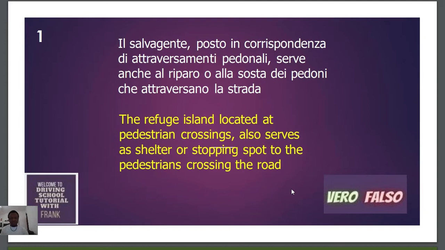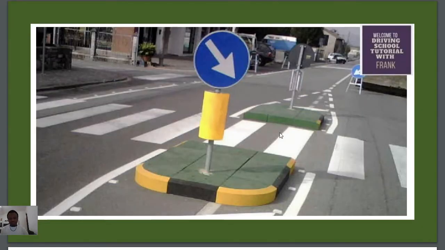Now, one thing we need to know here: what is a servagente? For example, the servagente is this one. And what does this servagente mean? This servagente is where, if for example a pedestrian is crossing and comes to here, he will need to stop if another motor is passing that place. So he will stop here. If that motor has passed, then he will cross. That is to say, this place serves as a refuge to that pedestrian.